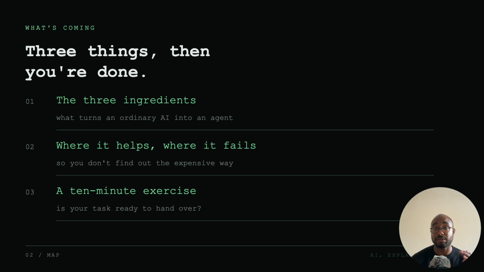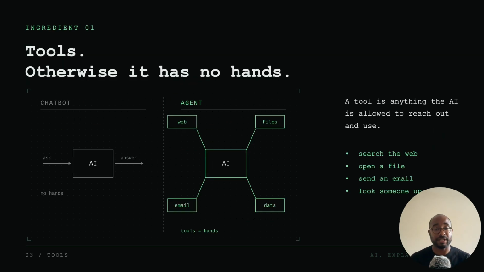Number one, the three ingredients. What turns an ordinary AI into an agent. Number two, where it helps, where it fails. So where agents are good, some of the mistakes they can make, and where they can fail. And thirdly, it's going to be over to you to carry out an exercise, only if you want to see where AI agents could be useful in your productivity flow. So first things first, let's look at the three things that make up an AI agent.